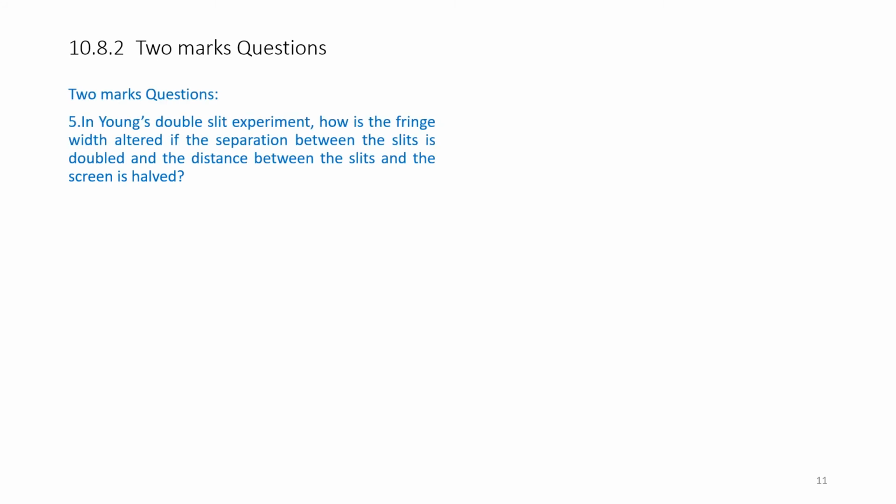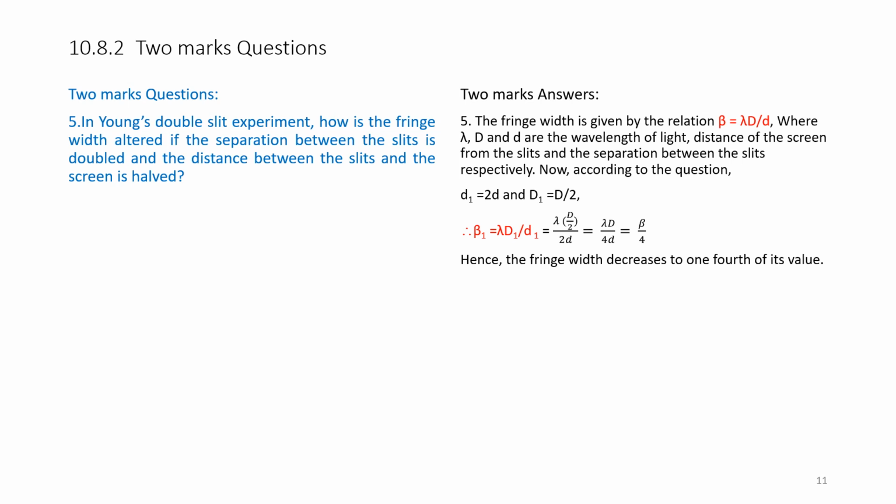Question number 5. In Young's double slit experiment, how is the fringe width altered if the separation between the slits is doubled and the distance between the slits and the screen is halved? Fringe width is given by the relation beta is equal to lambda into capital D by small d. Now in the given question, small d is doubled, that is d1 is equal to 2d, and the separation between slits and screen is halved, that is D1 is equal to D by 2.